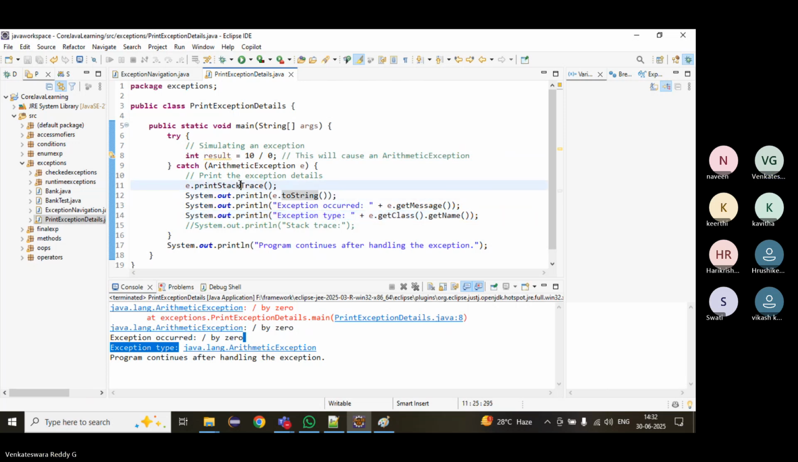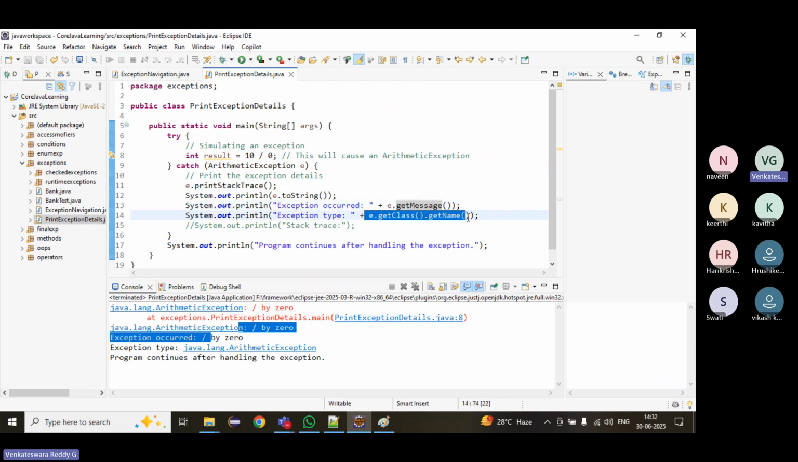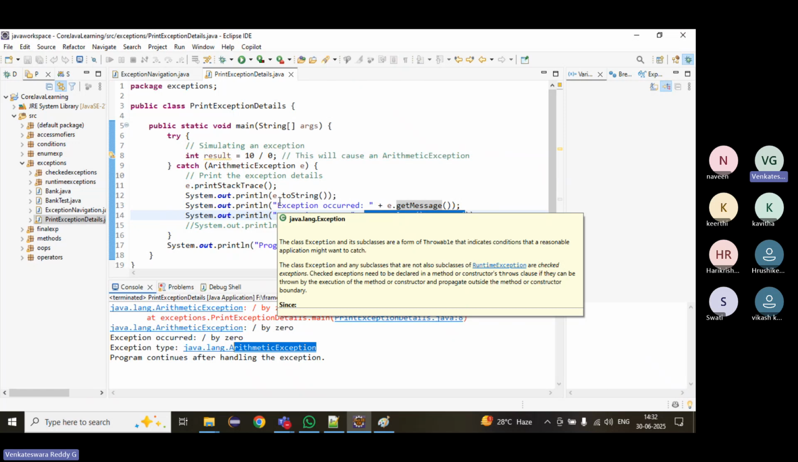printStackTrace will print the full trace, but toString will print the exception name and message. getMessage will print only the message. getClass().getName() will print only the class name. These are some of the methods to print the message.